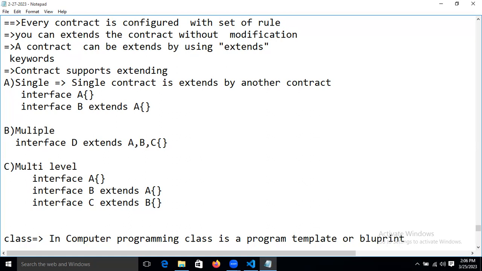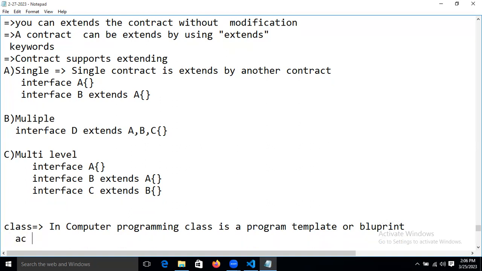That is also correct. A class is a top level block